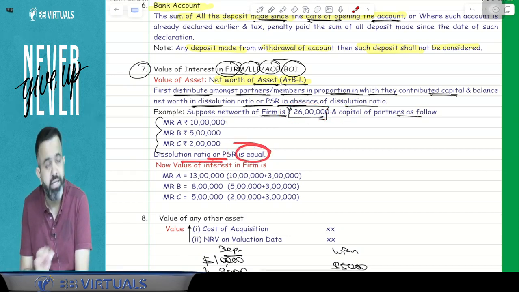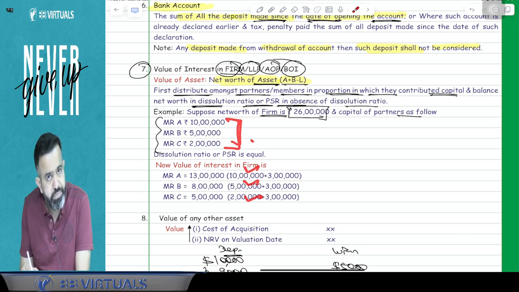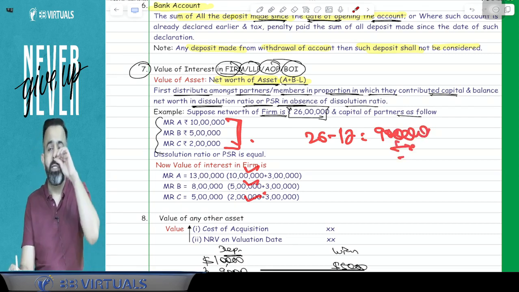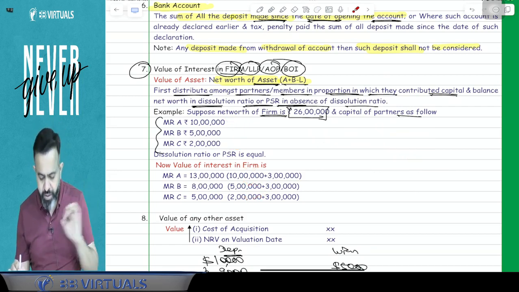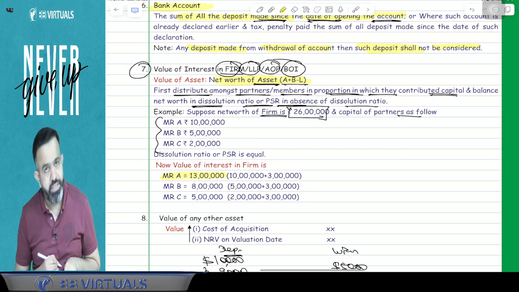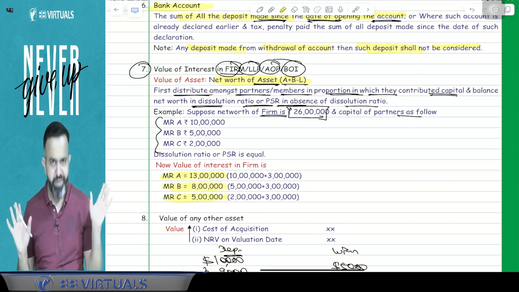dissolution ratio, and PSR is equal. Then, guys, 17 lakh will be distributed in the ratio of 10 lakh, 5 lakh and 2 lakh, and the remaining 9 lakh, means 26 lakh minus 17 lakh, remaining is 9 lakh. 9 lakh will be distributed in the equal ratio, that is called PSR. So divide by 3: 3 lakh, 3 lakh, 3 lakh. So here Mr. A's total asset value comes to 13 lakh, Mr. B's total asset value comes to 8 lakh, and Mr. C's total asset value comes to 5 lakh.